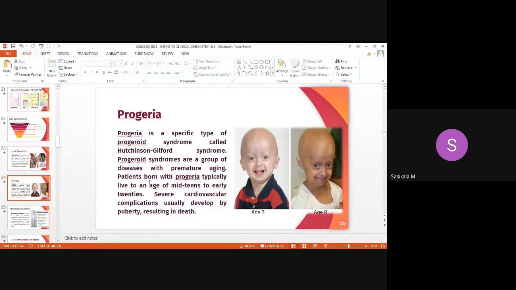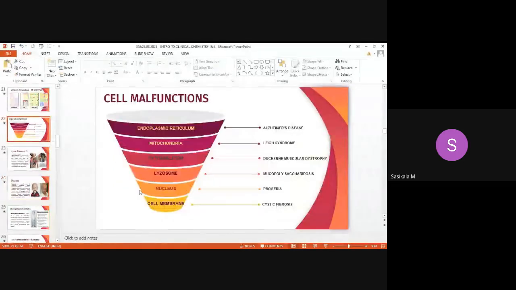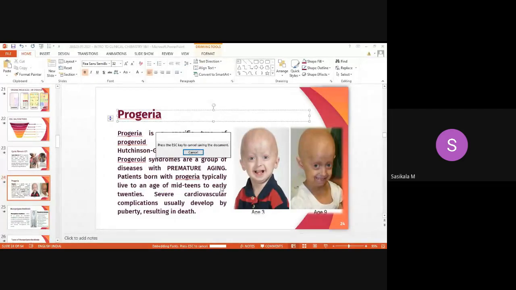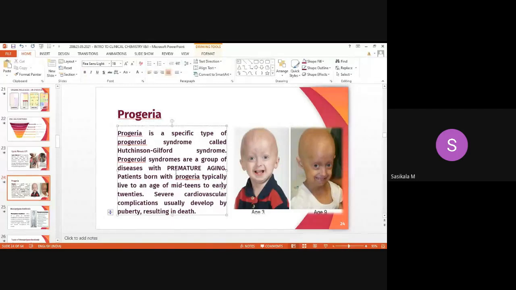These are rare types only, but these are all the malfunctions you should know. It is caused by nucleus dysfunction, progeria, related to premature aging. It is characterized by premature aging. Patients born with progeria typically live to mid-teens to early 20s only, before 20, due to severe cardiovascular complications, and even death occurs due to the progeria disease.